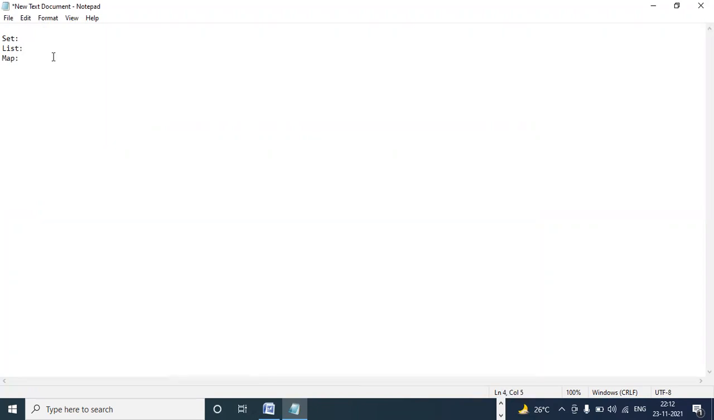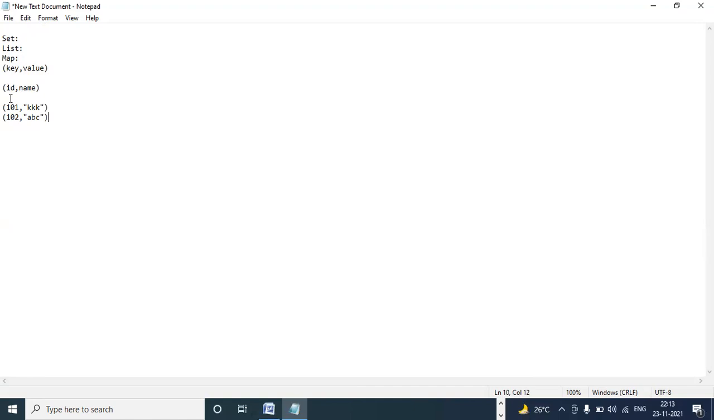Map. Map is a key-value pair, right? Suppose, as an example, we can say employee ID, comma, name. So this is one map actually. Here 101, comma, KKK. Right, if you want to store this group of elements, you can use this collection.